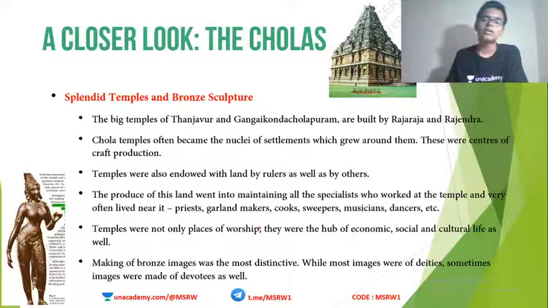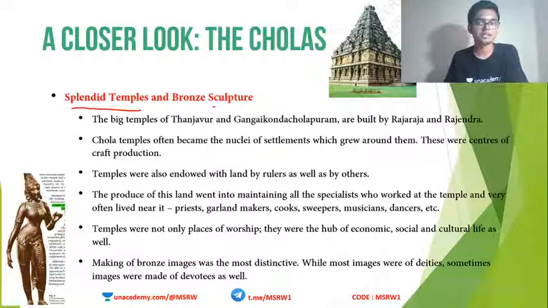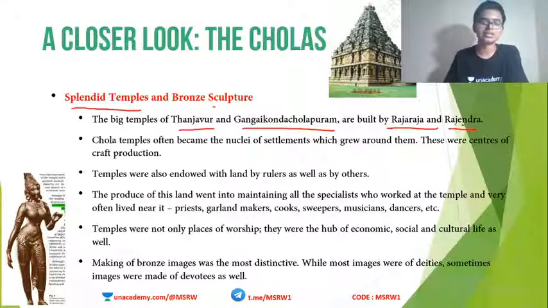Okay, now let's look at some splendid temples and bronze sculptures that happened during the Chola period. The big temples of Tanjavur and Gangaikonda Cholapuram are built by Rajaraja and Rajendra. I just told you that. This Tanjavur city was built by Vijayalaya, but the temples of Tanjavur, for example, Brihadishwara temple, was built by Rajaraja I. Gangaikonda Cholapuram was constructed together by Rajaraja I and Rajendra I.